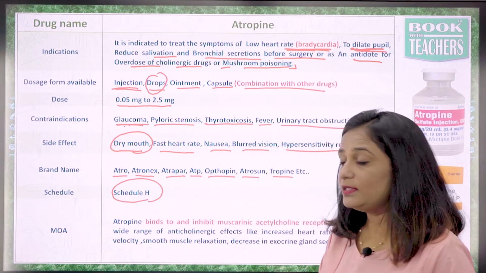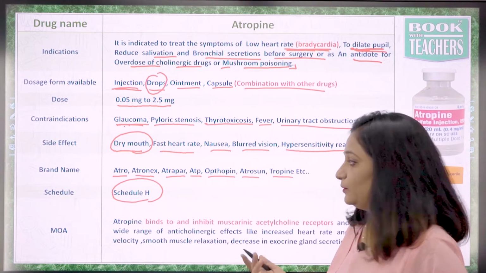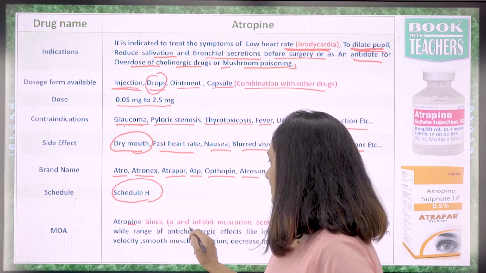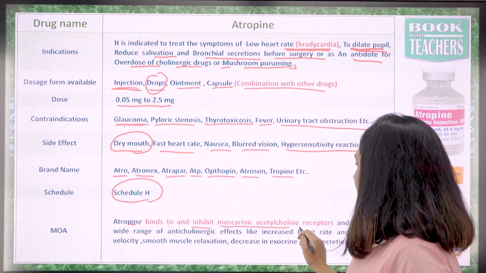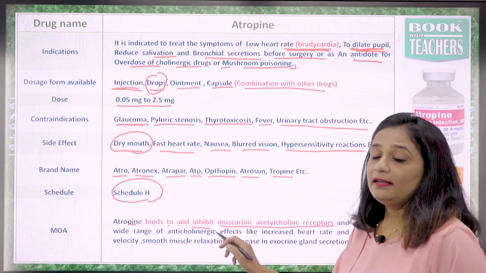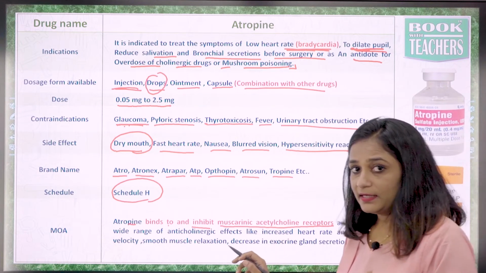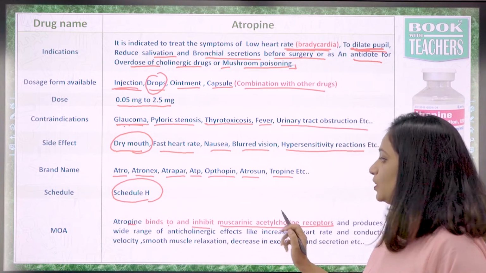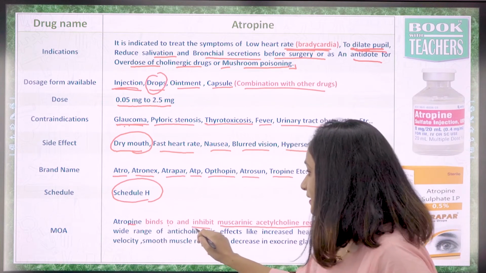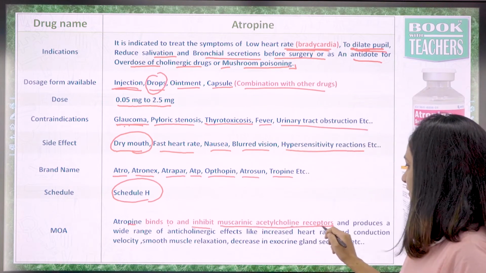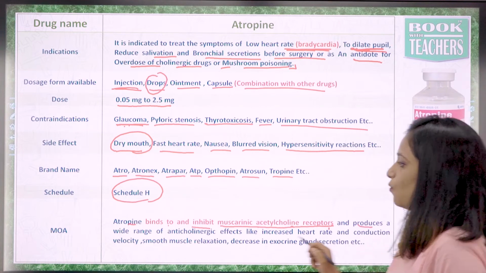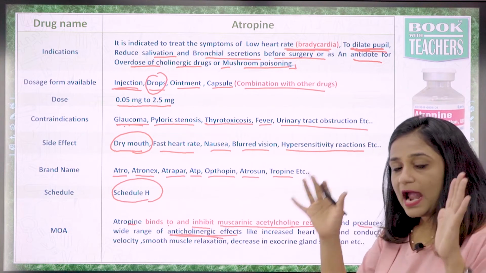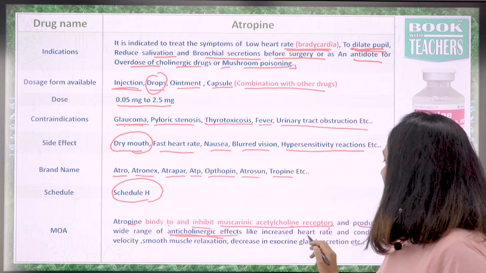Now we'll see how atropine acts. Atropine binds and inhibits the muscarinic acetylcholine receptor. I told you earlier, in my first sentence, that atropine is an antimuscarinic agent. So what does that mean? Atropine binds and inhibits the muscarinic acetylcholine receptor and produces a wide range of anticholinergic effects, such as on the heart rate.